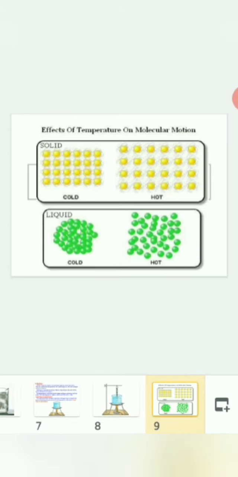Next, effect of temperature on molecular motion. What happens when you supply heat? Supplying heat means the temperature will rise. In a solid, when it is heated, the particles will try to move apart because they gain energy, that is, kinetic energy. You can see this in the diagram. Similarly in a liquid, when you heat it, the intermolecular space between the particles will increase, and they will try to move apart because of the gain of kinetic energy.